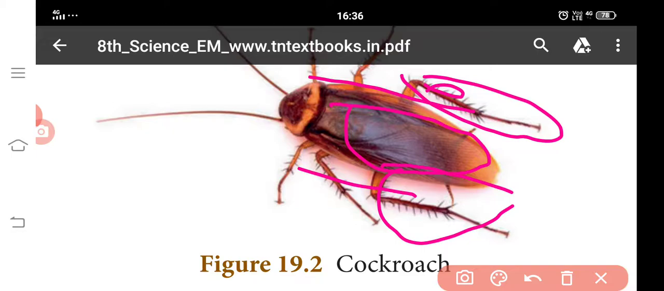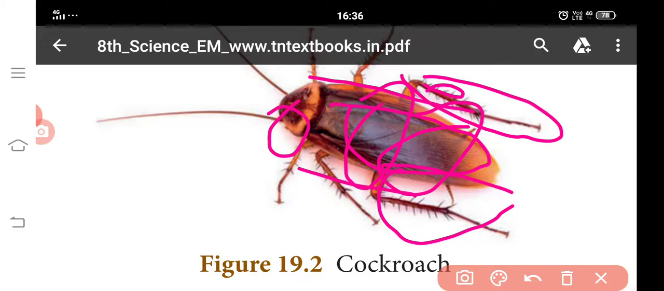The body is segmented and divisible into 3 distinct regions: head, thorax and abdomen. It has a hard brown colored chitinous exoskeleton. In each segment the exoskeleton is coated with plates called sclerites, and an articular membrane is present.